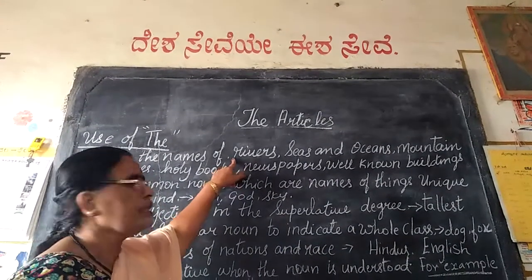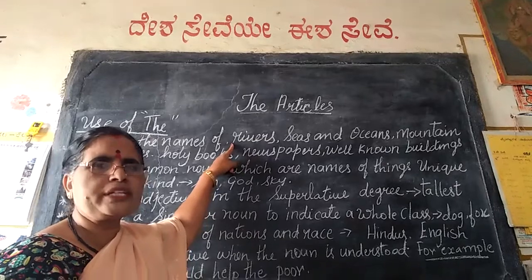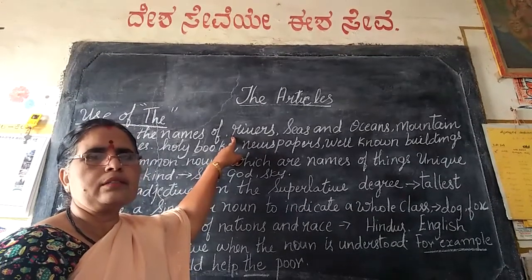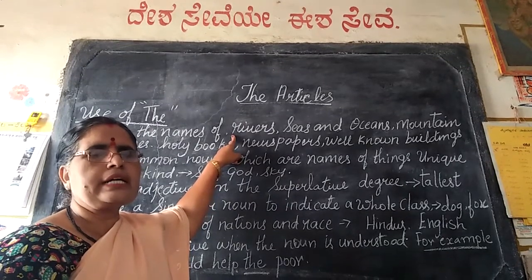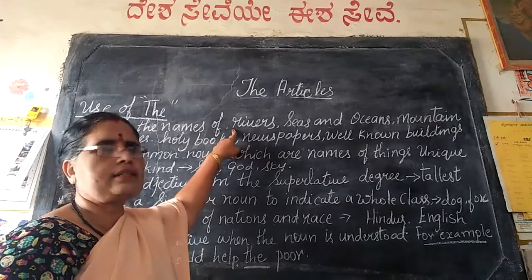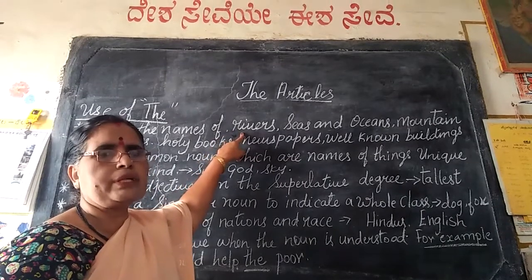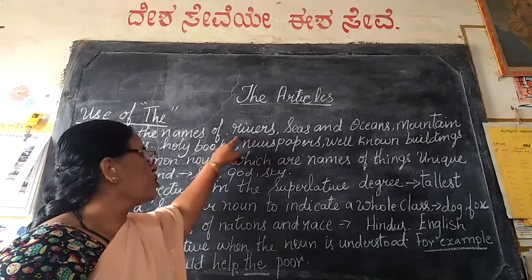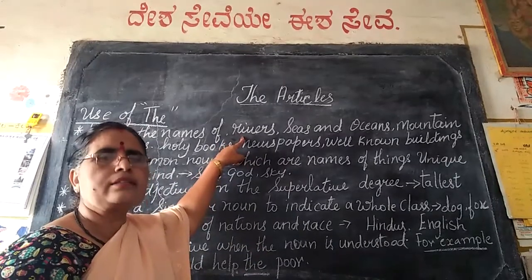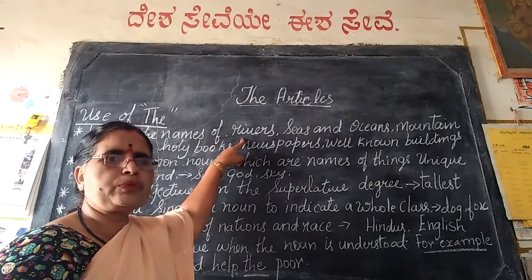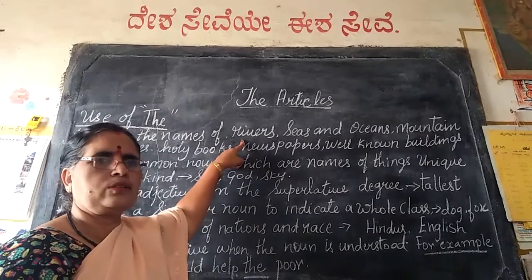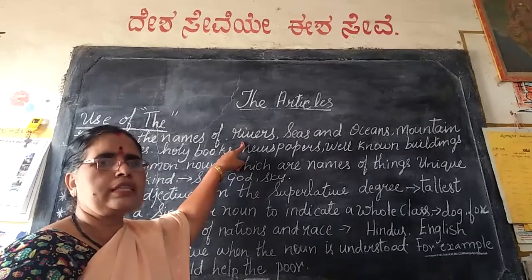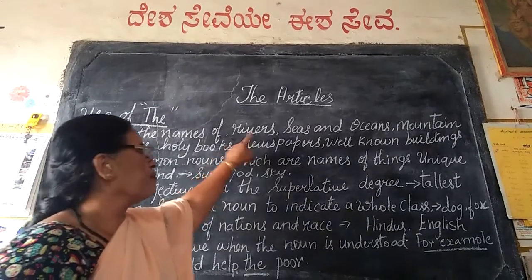Okay. Now for example, rivers. When we are talking about rivers, for example, Ganga, we don't say Ganga. We say the Ganga. The Ganga. Because we are speaking only about the river Ganga in particular. So we use the Ganga, the Yamuna, the Brahmaputra, the Krishna. Okay, these are some of the examples where the is used before the names of the rivers.